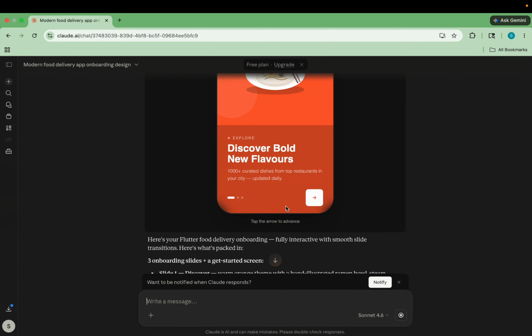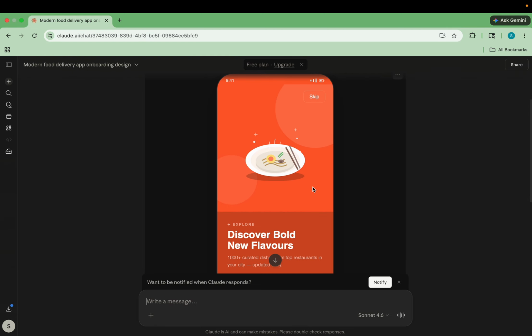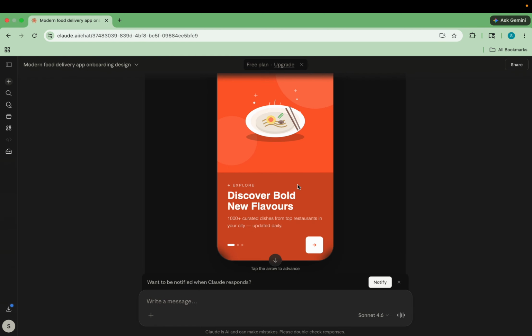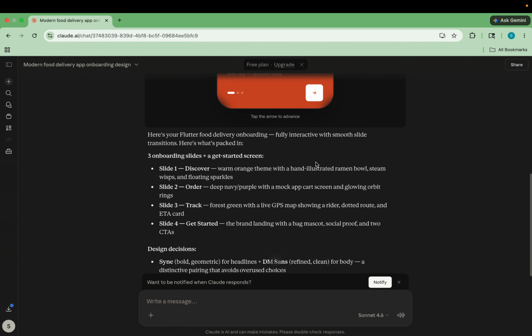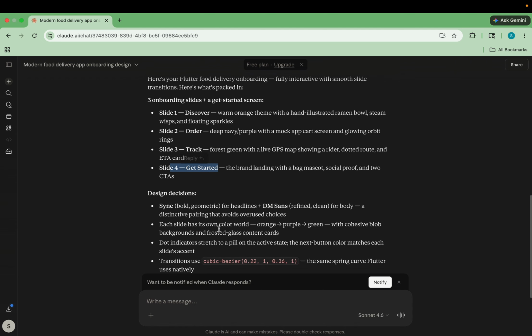Okay, so everything has been done. Basically, it has added some black color, you can see over here. This is an orange color, and it has added some box shadow over here. And then it wrote that there is slide 1 discover, slide 2 order, slide 3 track, and slide 4 get started.